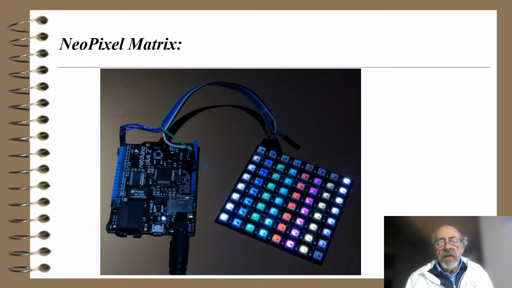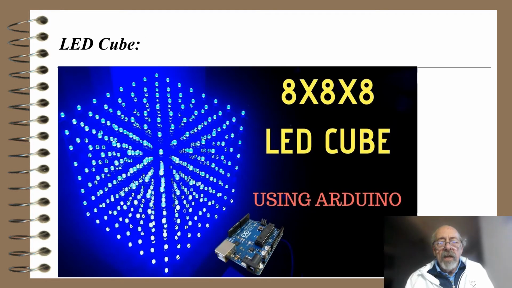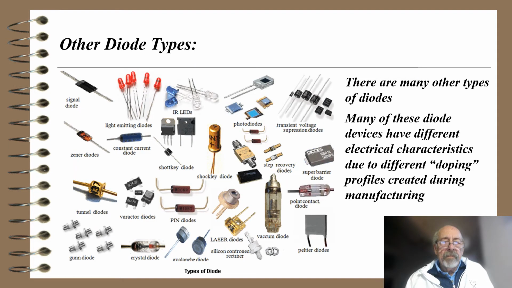And actually you can make these things look like color organs. That is, you play music and the light will change and dance around. Here's an 8x8x8 LED cube using an Arduino to power it, and these things are quite cool because you can make the light dance inside that cube and possibly change colors at the same time as changing intensity.